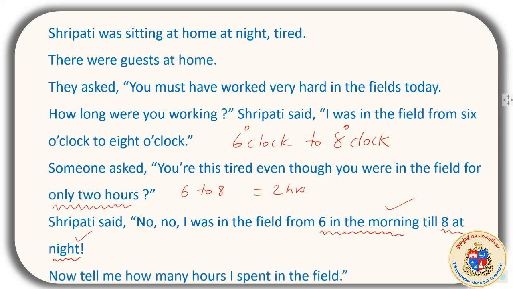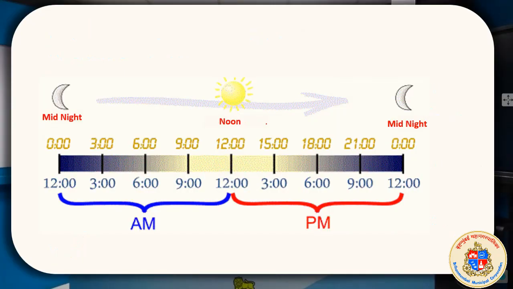Then we introduced the concept of the 24-hour clock, the concept of how we can say the time in the morning and the time in the night. Now in this case the concept of 6 o'clock starts from here, and 9 o'clock comes here, 12 o'clock comes here, again 3 o'clock comes here, again 6 o'clock. So there is an 8 o'clock here, right, which created the confusion. He actually worked till here.